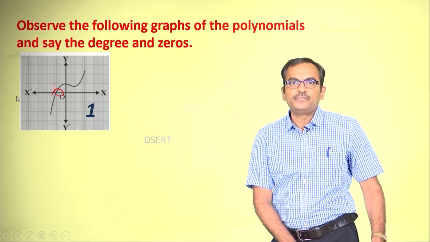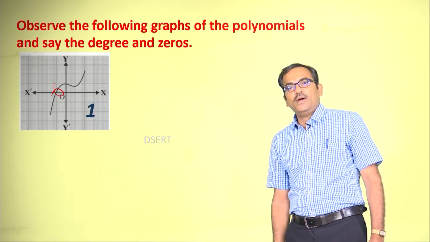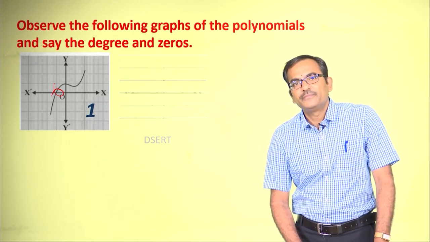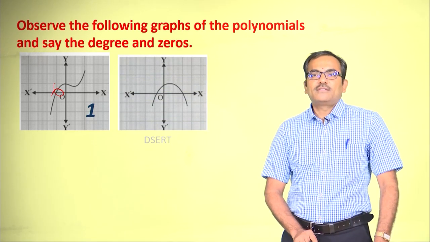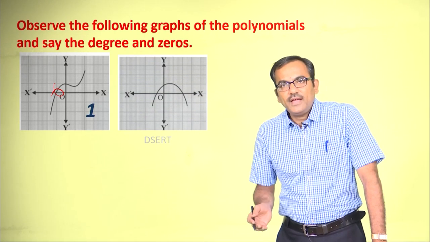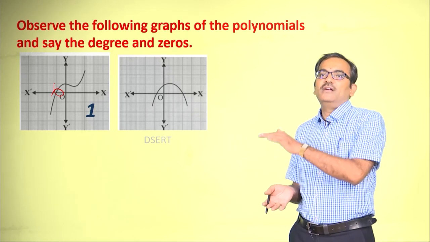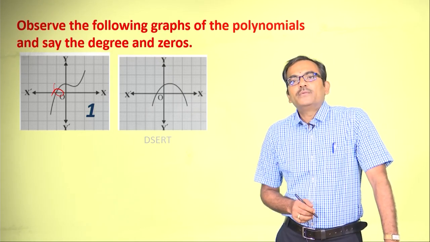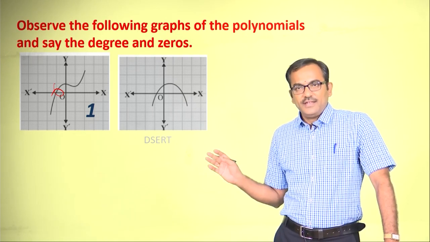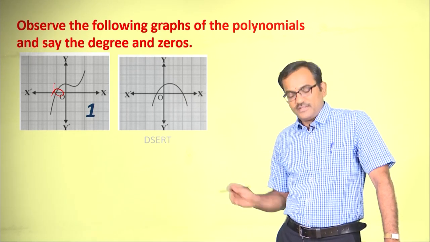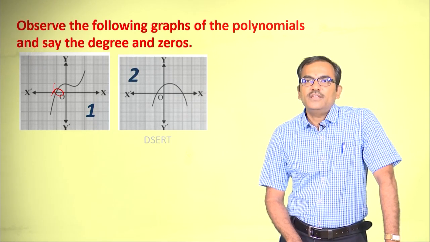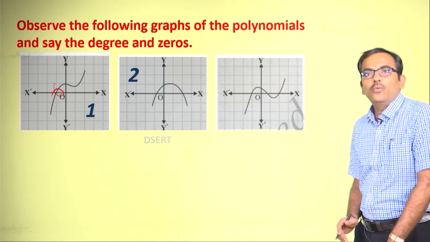Therefore, the degree is 1 and the number of zeros is also 1, right? Now, what about this? Oh, this is a similar case where the parabola has gone upside down. Here also the parabola is cutting the x axis at 2 distinct points. Therefore, the degree and the number of zeros are 2. Now, what about this?